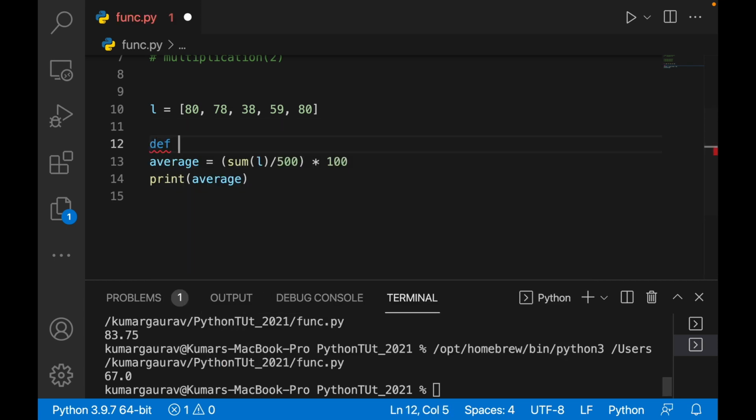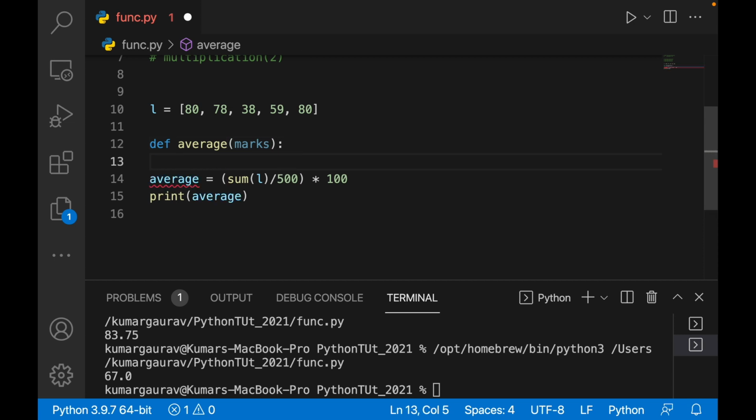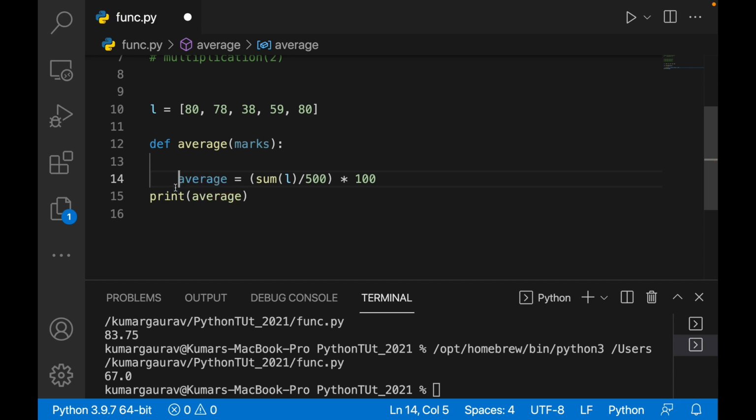So you write def average, okay, and it takes marks, let's say, and then you define inside this one. So you write average equals to sum of marks.